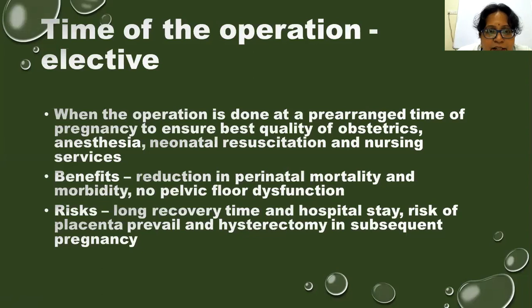Elective cesarean section is when the operation is done at a pre-arranged time of pregnancy to ensure the best quality of obstetrics, anesthesia, neonatal resuscitation, and nursing services. So we arrange for all of these things: the obstetrician should be present, anesthesia personnel should be present, and a pediatrician for neonatal resuscitation, and nurses are also alerted before time. When everything is available and ready, we give a date to the patient and ask her to come and get admitted on that date, and then we go for cesarean section. This is called elective cesarean section.